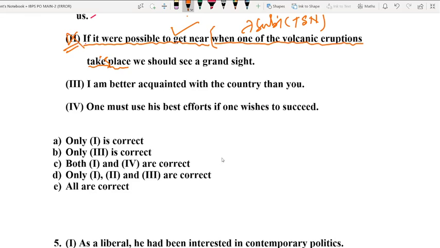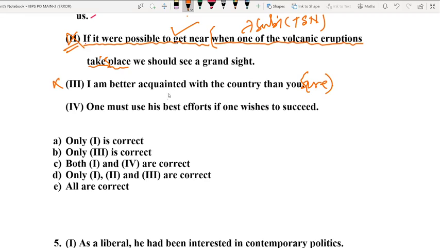Let us see if option number 3 is error free or there is an error here also. I am better acquainted with the country than you. This is an error. Where is the error? The sentence should be: I am better acquainted with the country than you are. Clear? Because if you don't use are here, what happens? We get a faulty comparison in the sentence.